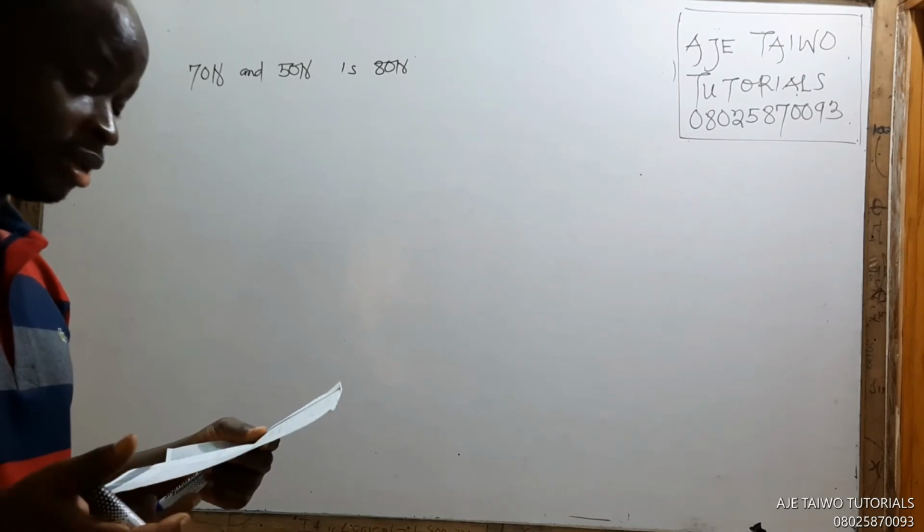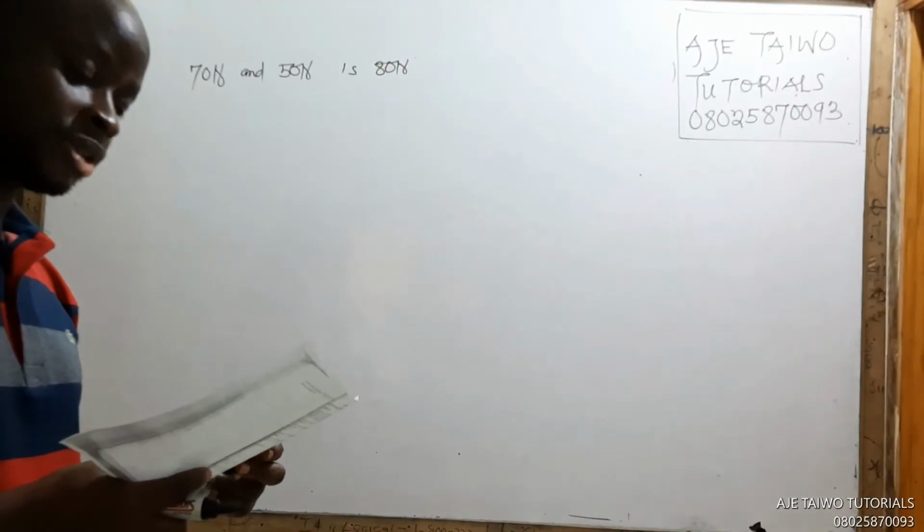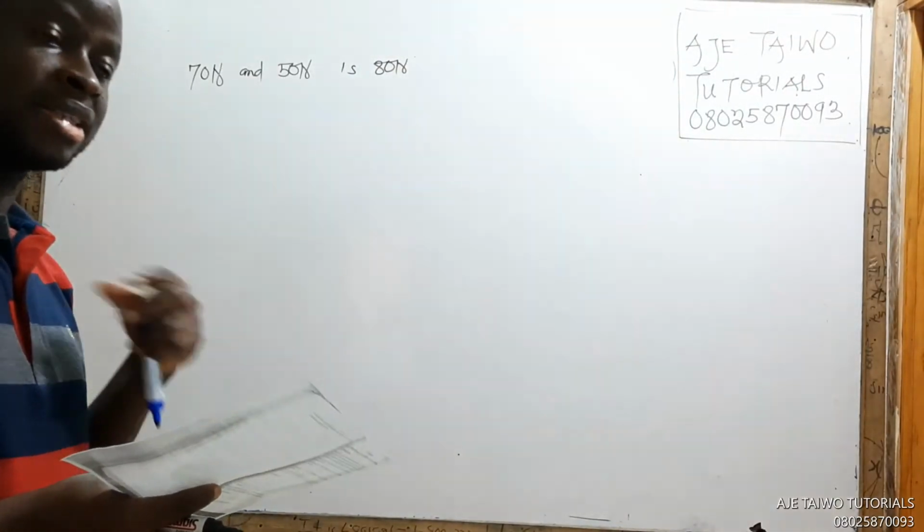A, the angle between the two adjacent forces. That's the angle between the two forces.